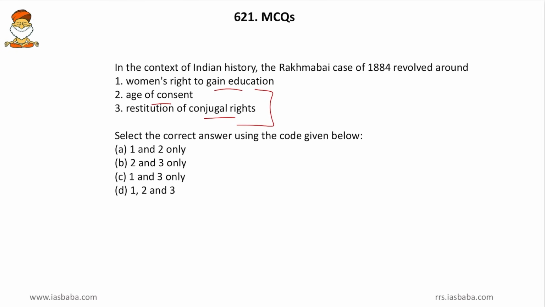So, A, B, C, they show that any two of them are correct. Or in other words, if we think from the examiner's perspective, he is demanding any two of these as the correct answers. And obviously, any case that is dealing with an issue deals with similar kinds of issues. So, the age of consent and restitution of conjugal rights, these two are synonymous, and we will straight away hit B, that is 2 and 3 only.